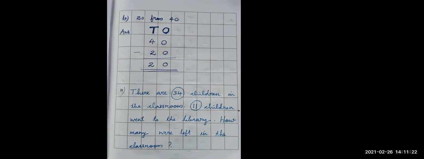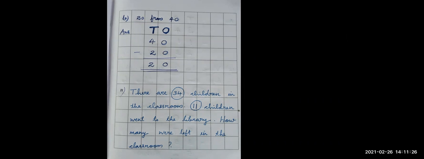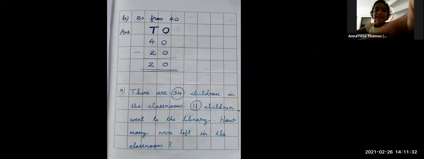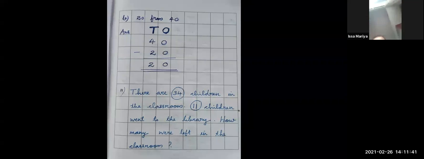How did you get 20? Ma'am, 23 children. Now, completed. Okay, now I'm going to share the screen having the answer.